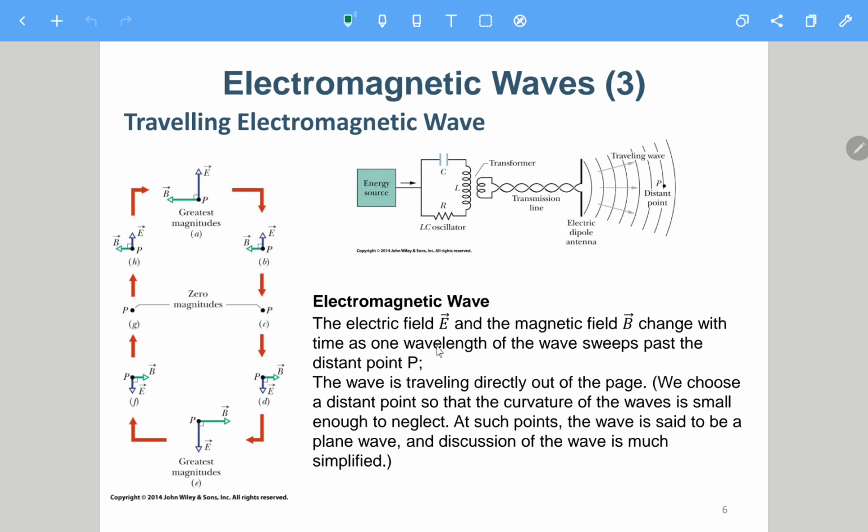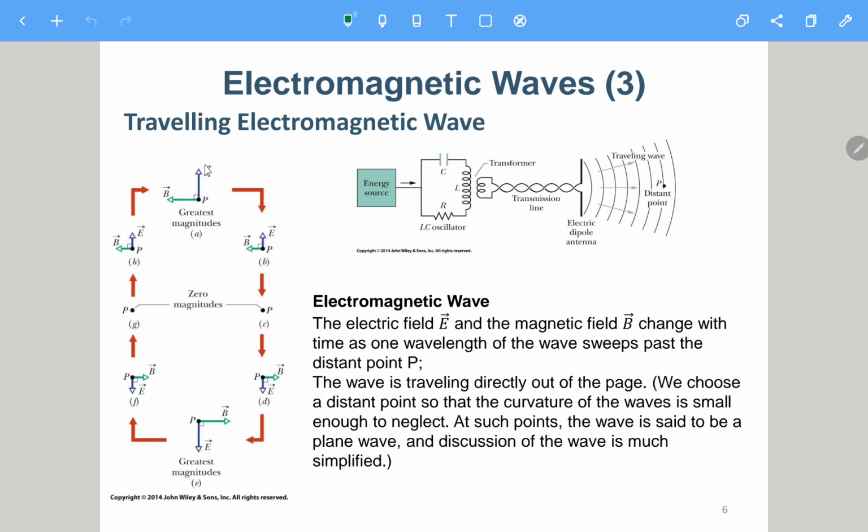So we'll observe that actually at point P, it can really observe that the E field and B field are varying. At the first moment, E field and B field are maximized in one direction.